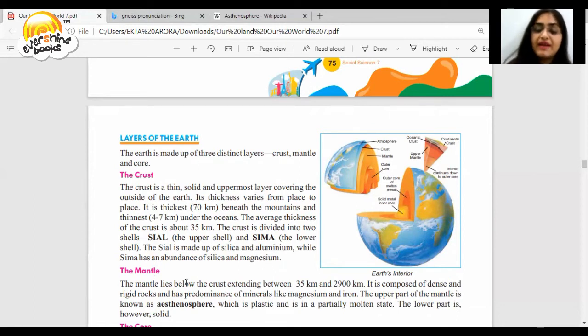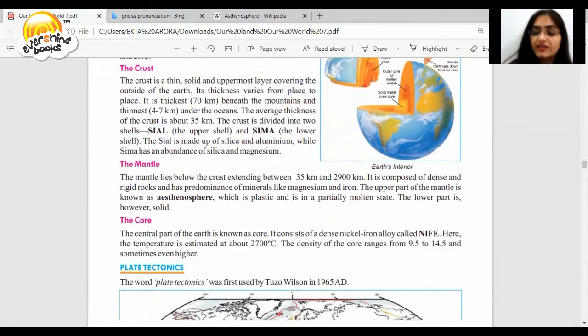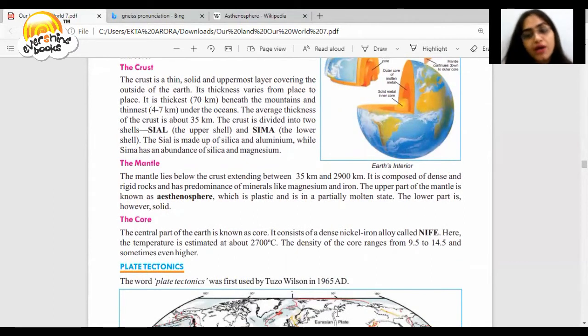The mantle. The mantle lies below the crust, extending between 35 to 2,900 kilometers. It is composed of dense and rigid rocks and has a predominance of minerals like magnesium and iron. The upper part of the mantle is known as the asthenosphere, which is plastic and is in a partially molten state. The lower part is, however, solid.